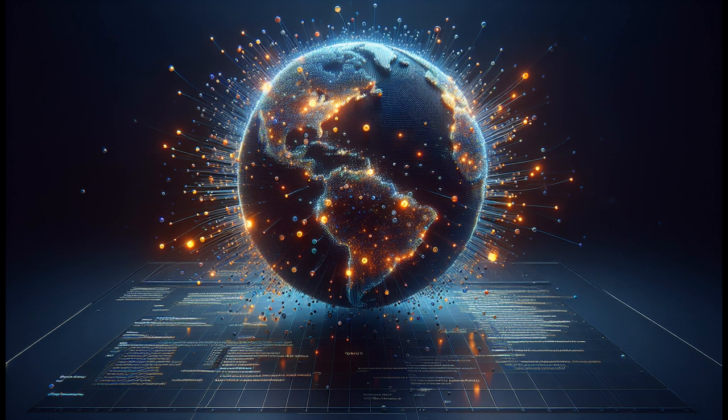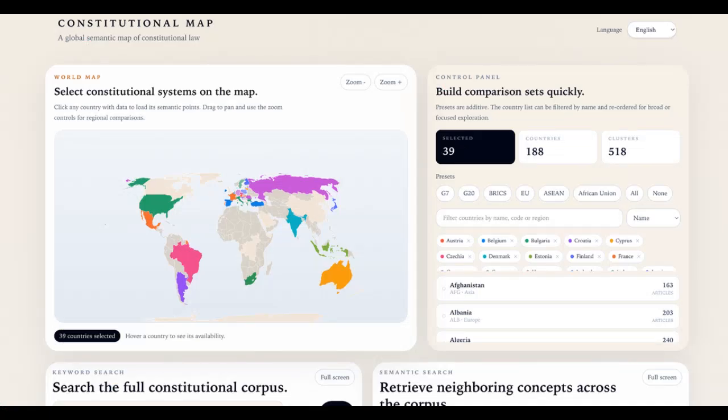The tool lets you click any article and instantly see its nearest neighbors across the entire dataset. You're not searching by keyword. You're not filtering by country or region. The AI has read the meaning, not the words, and it shows you what's conceptually close. A clause about the right to education in Finland turns out to be semantically adjacent to one in Rwanda. That's not a translation artifact. That's a genuine structural echo.